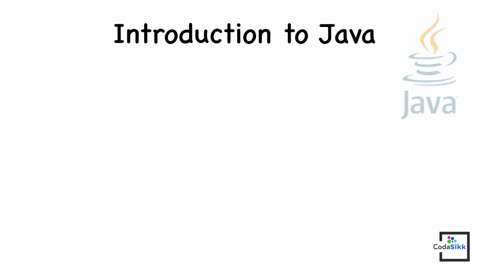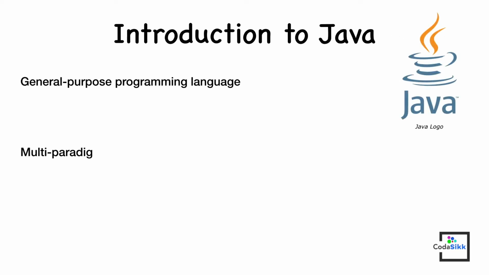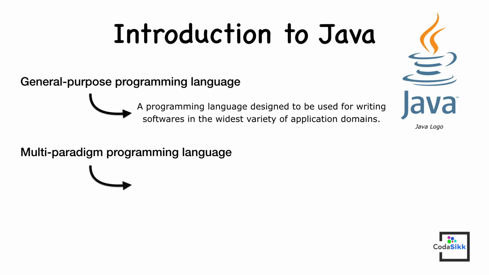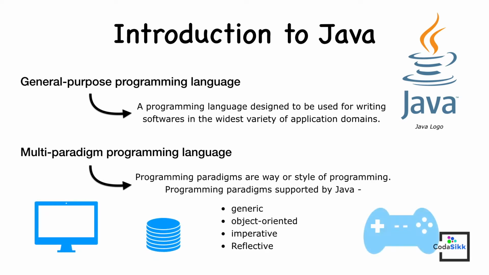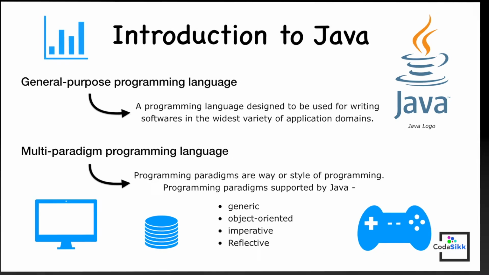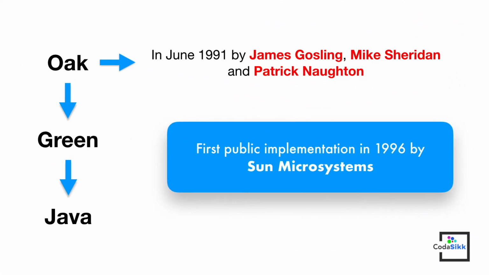Java is a general-purpose, multi-paradigm programming language. Java software nowadays runs on everything from laptops to data centers, game consoles to scientific supercomputers. It was first initiated in June 1991 by James Gosling, Mike Sheridan, and Patrick Norton. The language was initially called Oak, then Green, and finally it was renamed to Java.